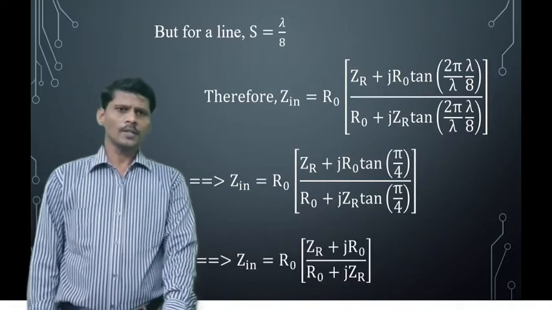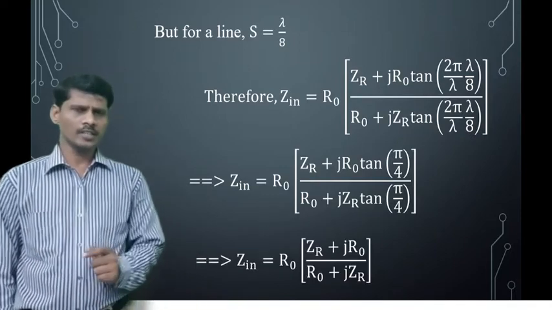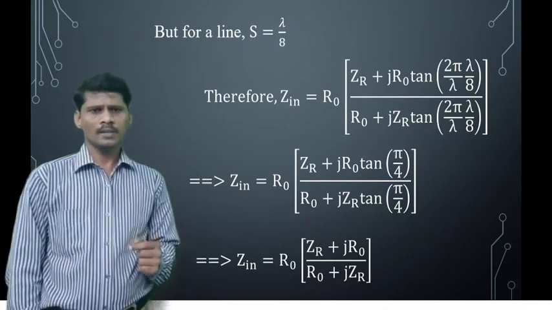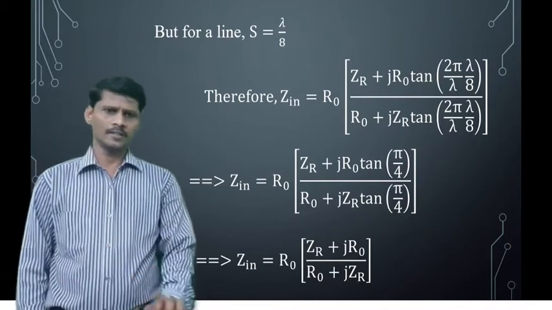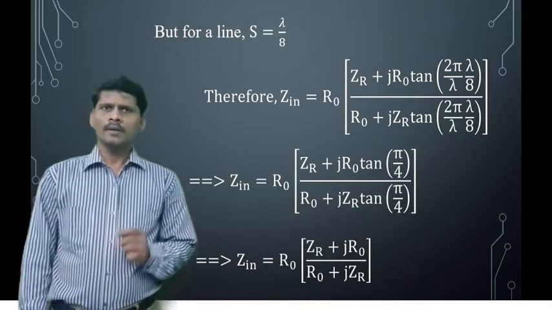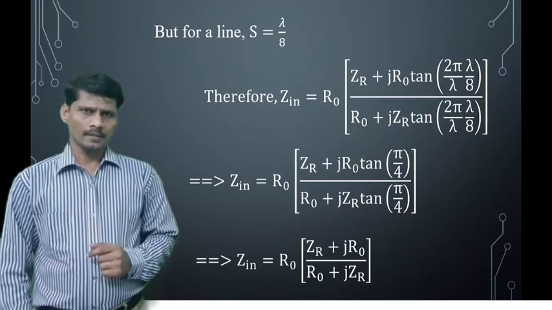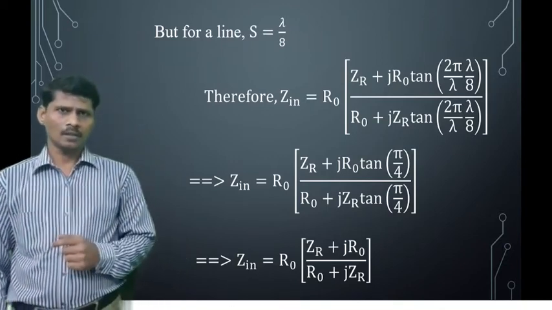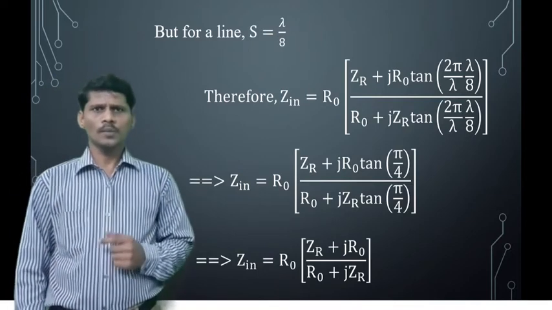Therefore the input impedance Zin or Zs is equal to R0 into (Zr plus jR0) divided by (R0 plus jZr). This is the equation of the input impedance of a lambda by 8 transmission line. This input impedance is a complex quantity, since the right hand side term is complex.